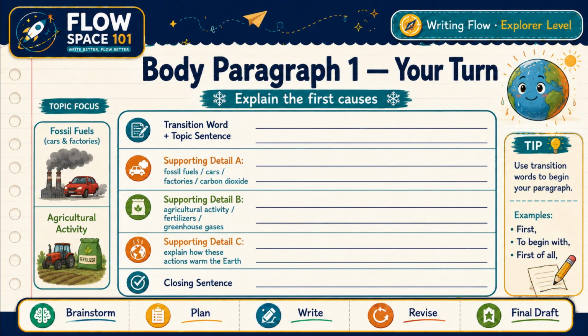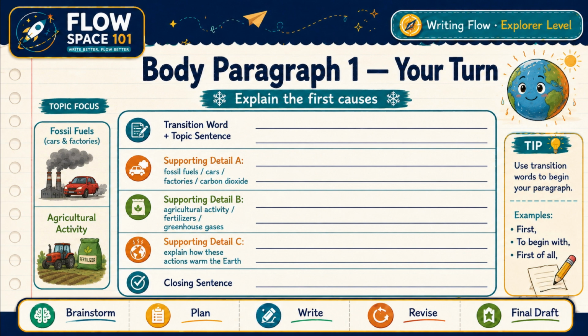Now let's write body paragraph 1. In this paragraph, we will explain the first causes of global warming. Our focus is fossil fuels and agricultural activity. Start with a transition word. You can use first to begin with. First of all, then write your topic sentence. Next, add supporting details.